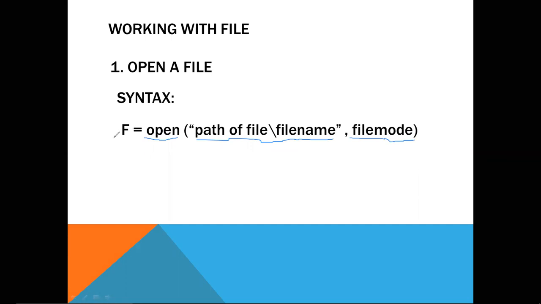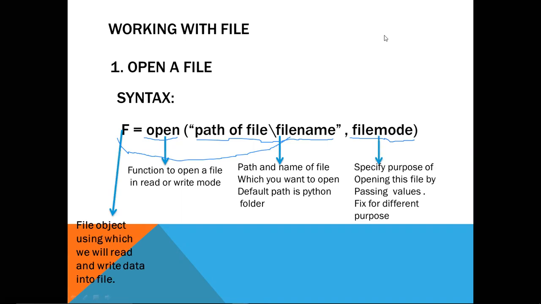And f will refer to the file which we are going to open. So f will be the object which will point to the file which we open. f is the file object using which we will read and write data into the file.